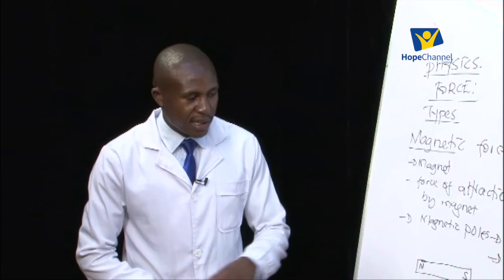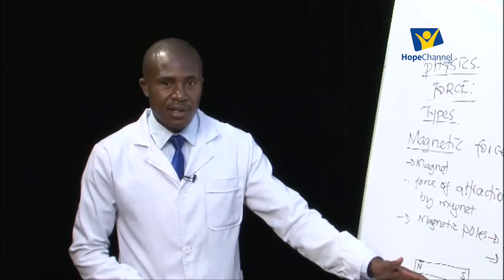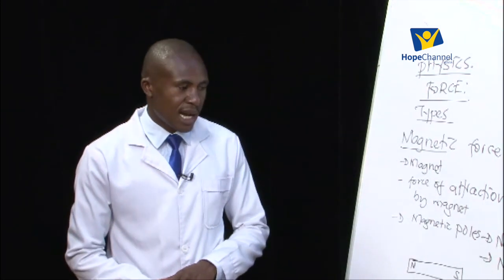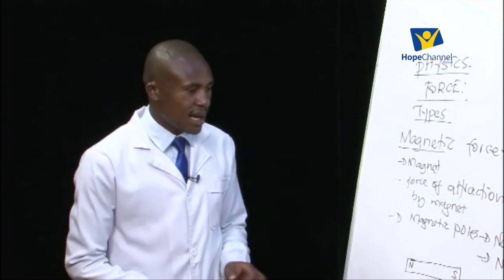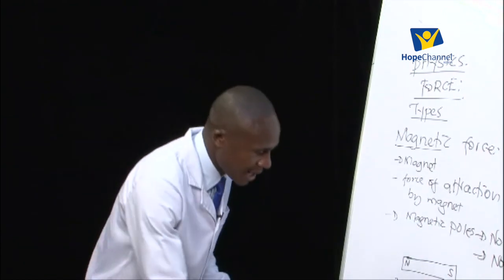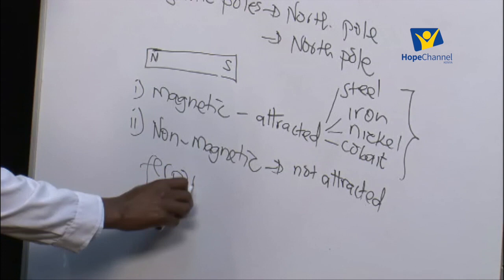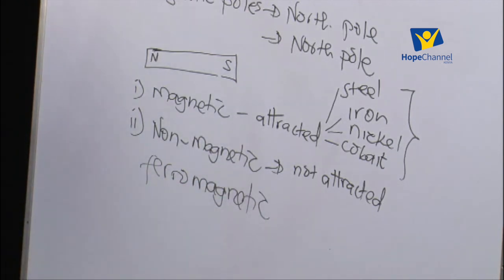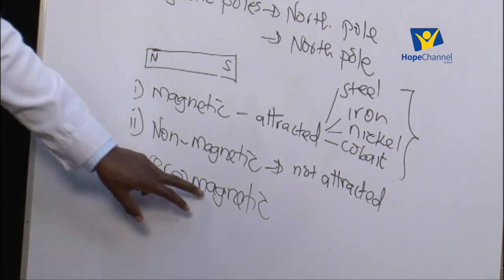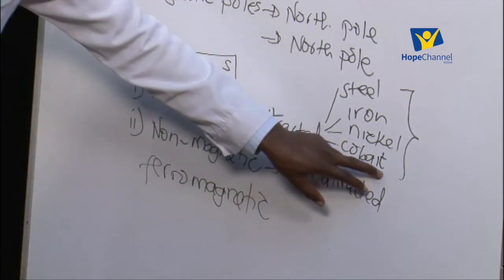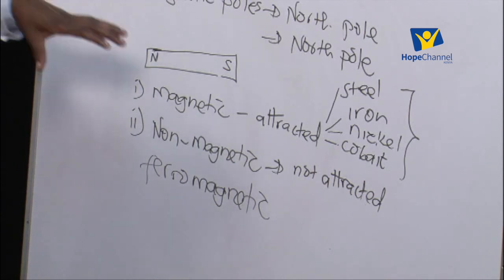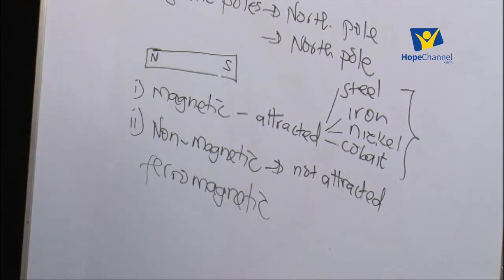Now, some of those materials which we have listed there, the magnetic materials, are strongly attracted by a magnet, and those materials which are strongly attracted by the magnet are called ferromagnetic materials. But for now, we will not go deep into what ferromagnetic materials are. An example of a ferromagnetic material is this cobalt that we have given here. It will strongly be attracted by a magnet. And some, like the steel, may not be strongly attracted. We just call them the magnetic materials.